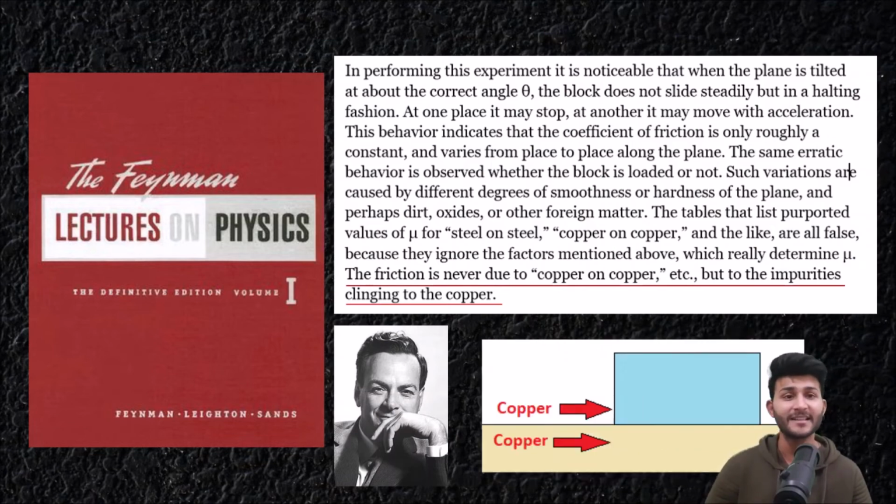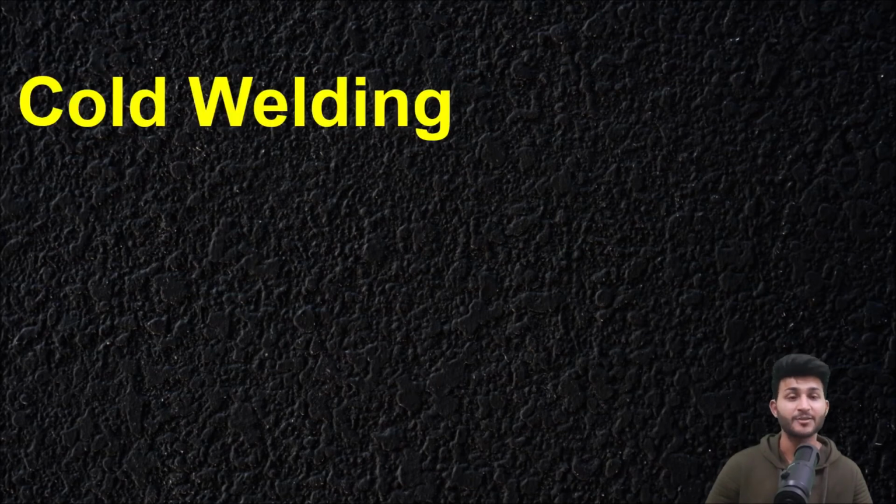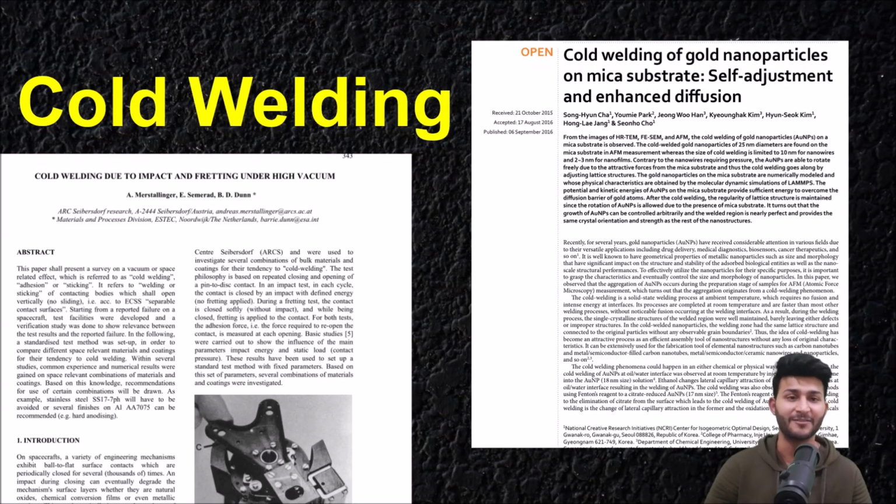All he says is that this new phenomenon also takes place when you take copper and copper, and this atomic bonding is going to increase the pull so much that it seems like there is very high friction. But that is not friction in the first place. It's a new phenomenon which is pretty much common today, which is basically called cold welding. So you can find a number of research papers also on this at different places.